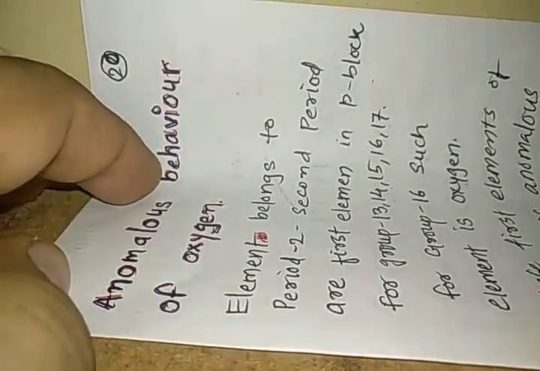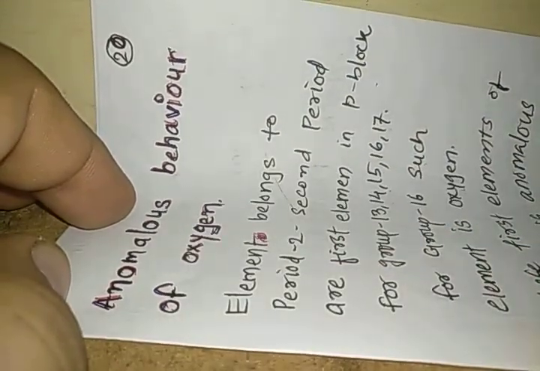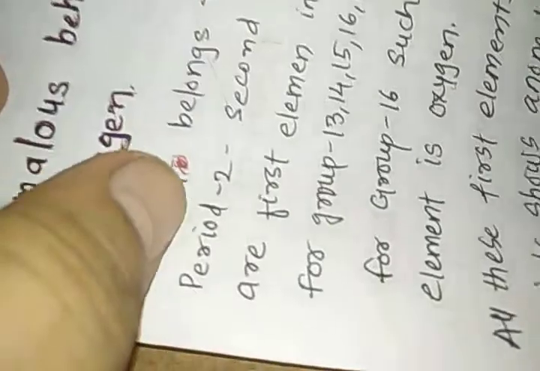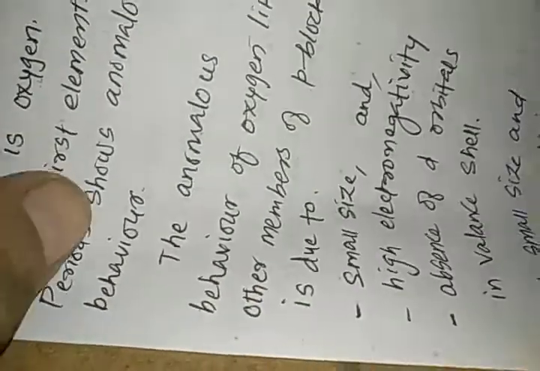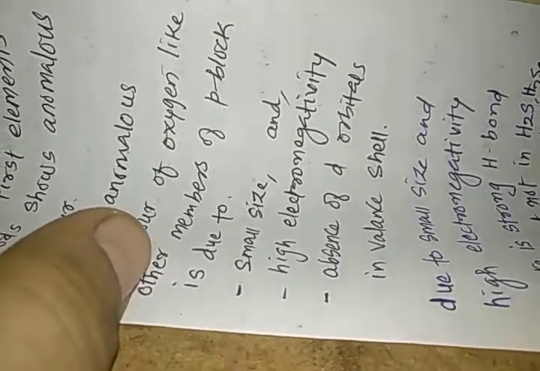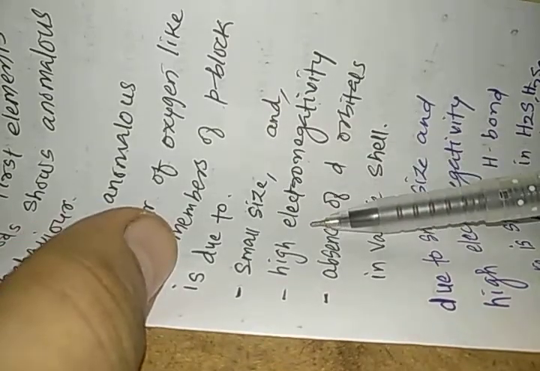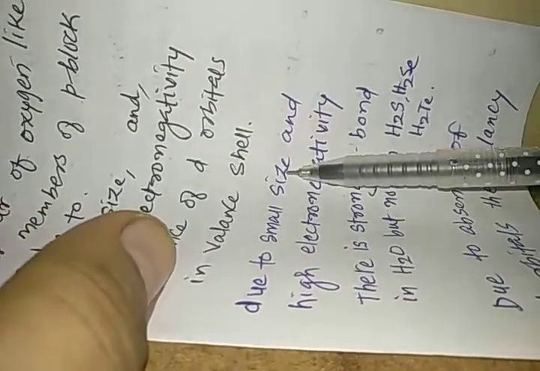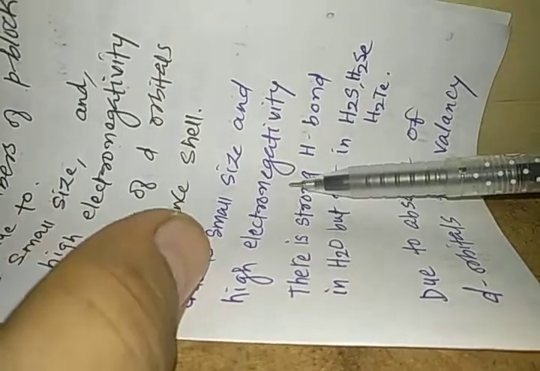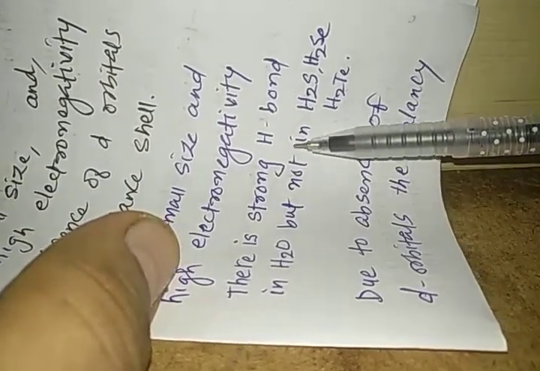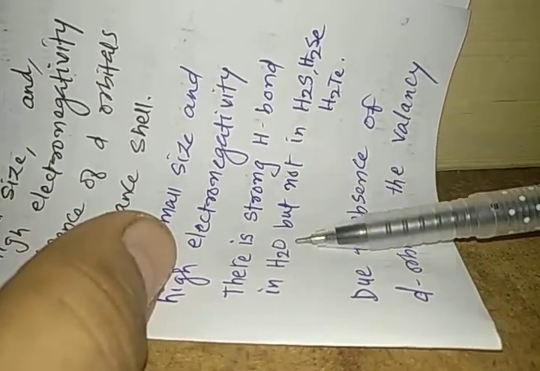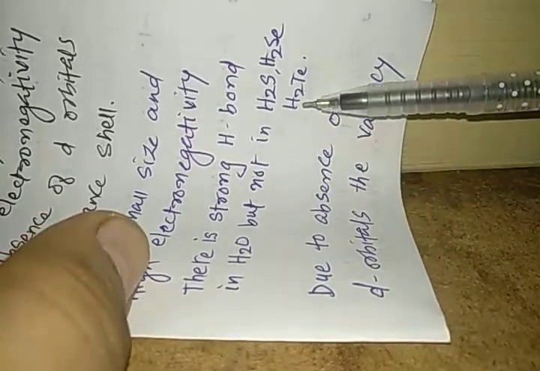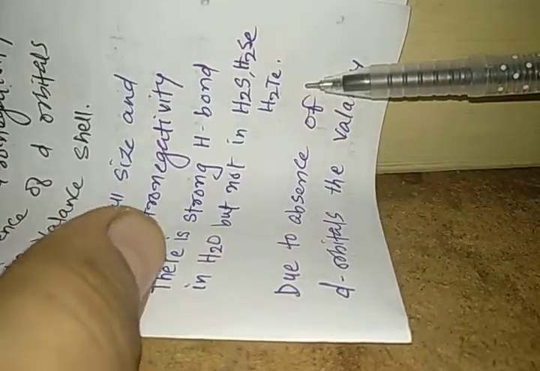Good morning, dear students. Yesterday we studied the anomalous behavior of oxygen. We have seen that oxygen is very small in size and highly electronegative. It also has no d orbitals in its valence shell, and due to small size and high electronegativity, strong hydrogen bonds are found in H2O but not in H2S, H2Se or H2Te.